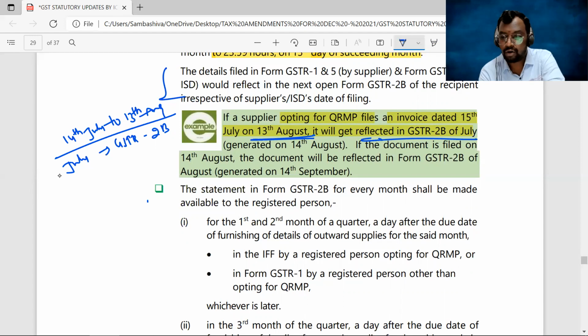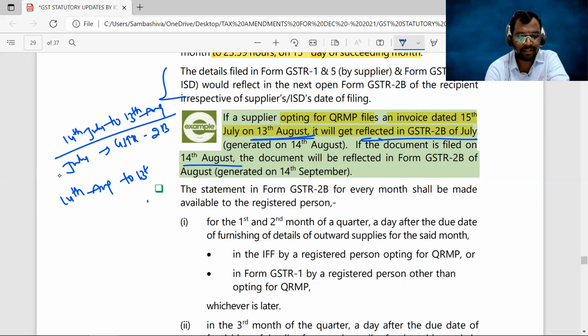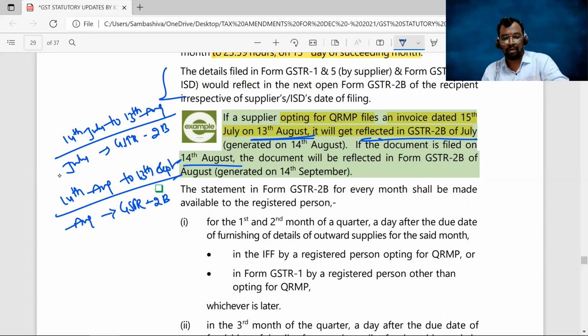Sir, in case if the document is filed on 14th of August, then it will be reflected in the next month, because 14th August onwards, 14th August till 13th of September. Now this is August month GSTR 2B. All the invoice details uploaded between these two dates reflected in the August month GSTR 2B. Clear, everyone, sir? Next.